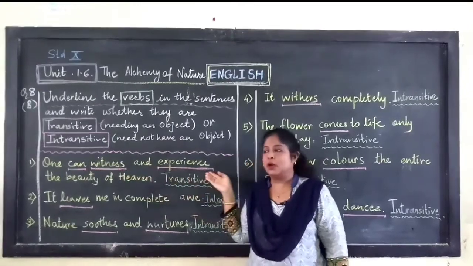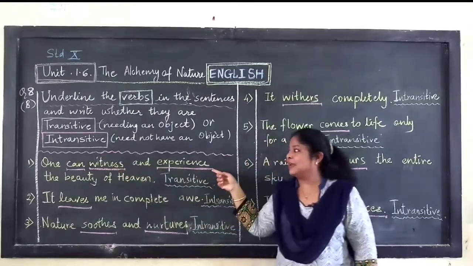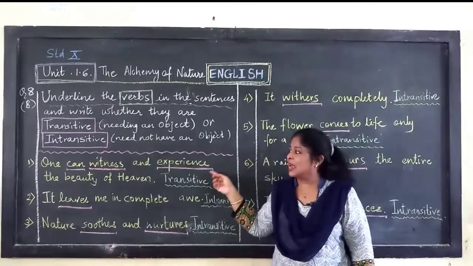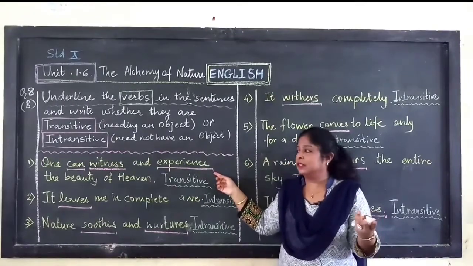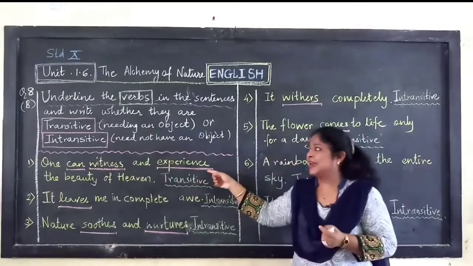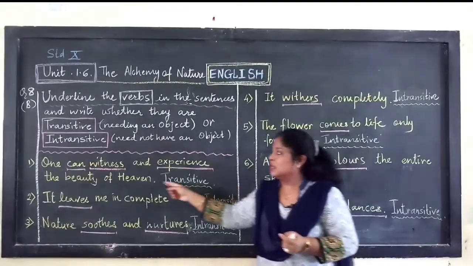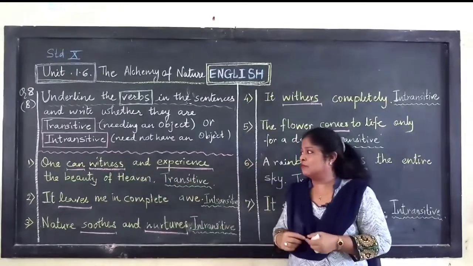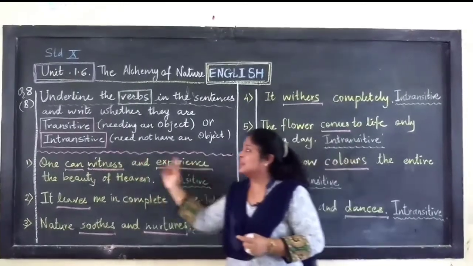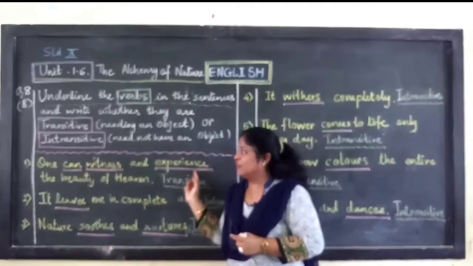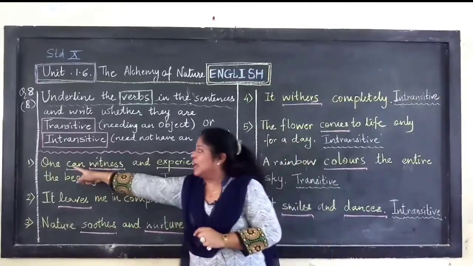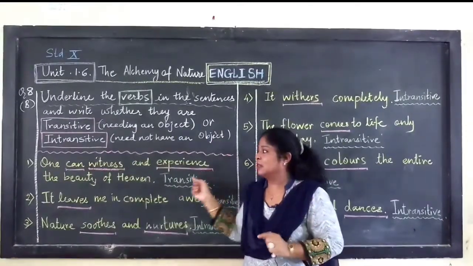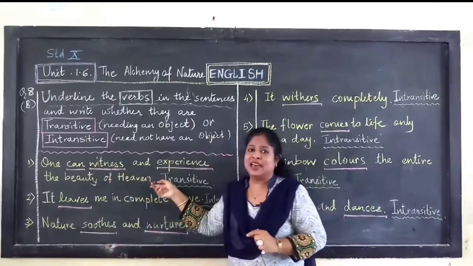Look at sentence number 1. One can witness and experience the beauty of heaven. In this sentence, I have underlined the verbs for you. Which are the verbs? Can witness and experience. In this, can is a helping verb. Witness and experience are your two main verbs. Here, if you analyze the entire sentence, you will find that the subject is one, verb is can witness and experience, and object is the beauty of heaven.